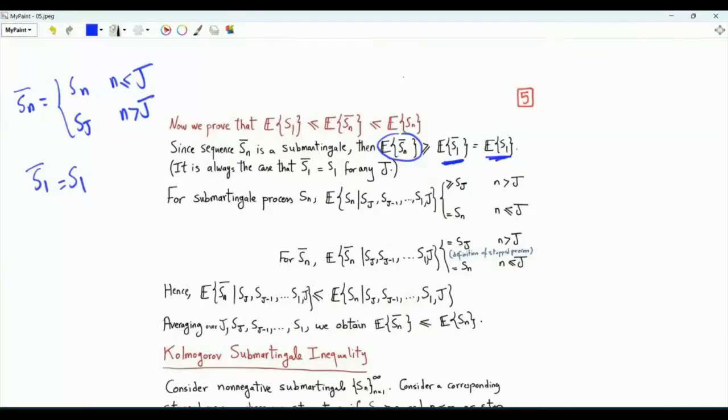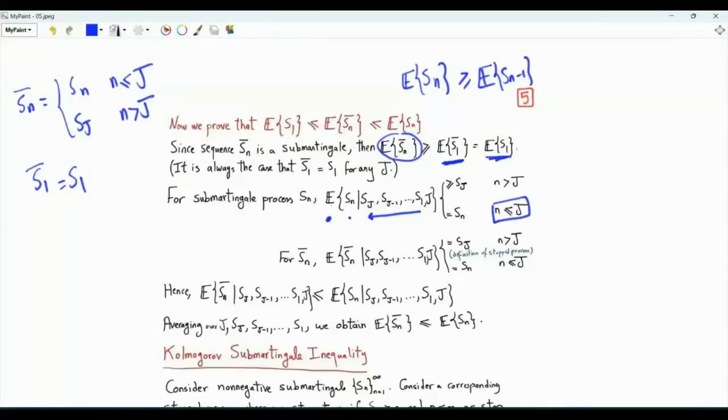We proved on the first page that if sequence Sn is a submartingale, then the expectation of Sn is greater than or equal to the expectation of Sn minus 1. Now let's examine the conditional expectation of Sn given the random variables from S1 to Sj. We are also conditioning on J.